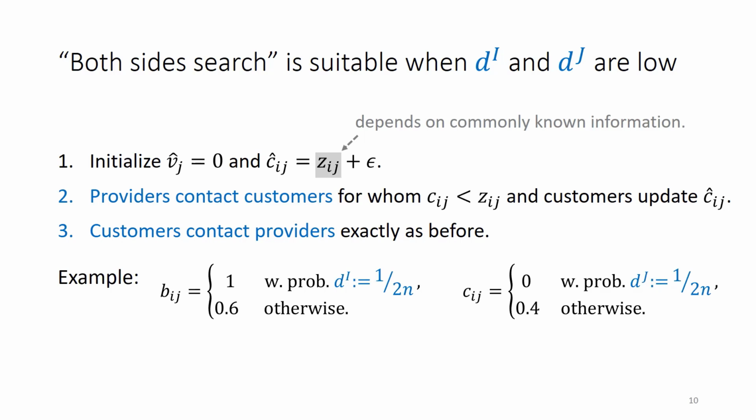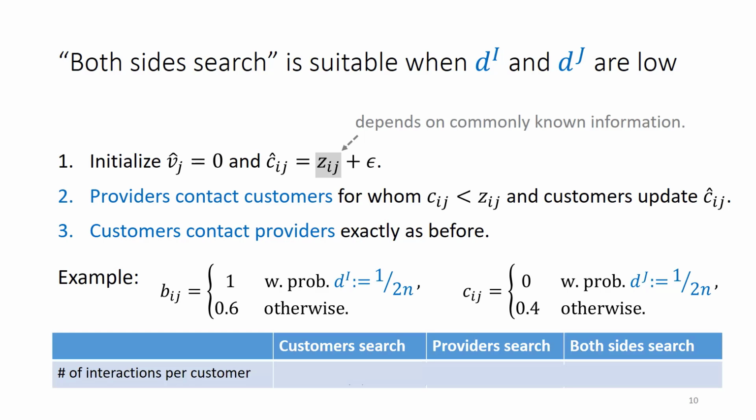This example illustrates why this is a good design when di and dj are very low. In this example, di and dj are 1 over 2n, where n is the number of agents on each side. One can show that in this example, the number of interactions per customer is on the order of n in customer search, on the order of n for provider search, whereas both sides search is a constant. This is because when customers and providers are very picky about whom they really prefer, both sides can just share that information, and afterwards the market can clear much more quickly.